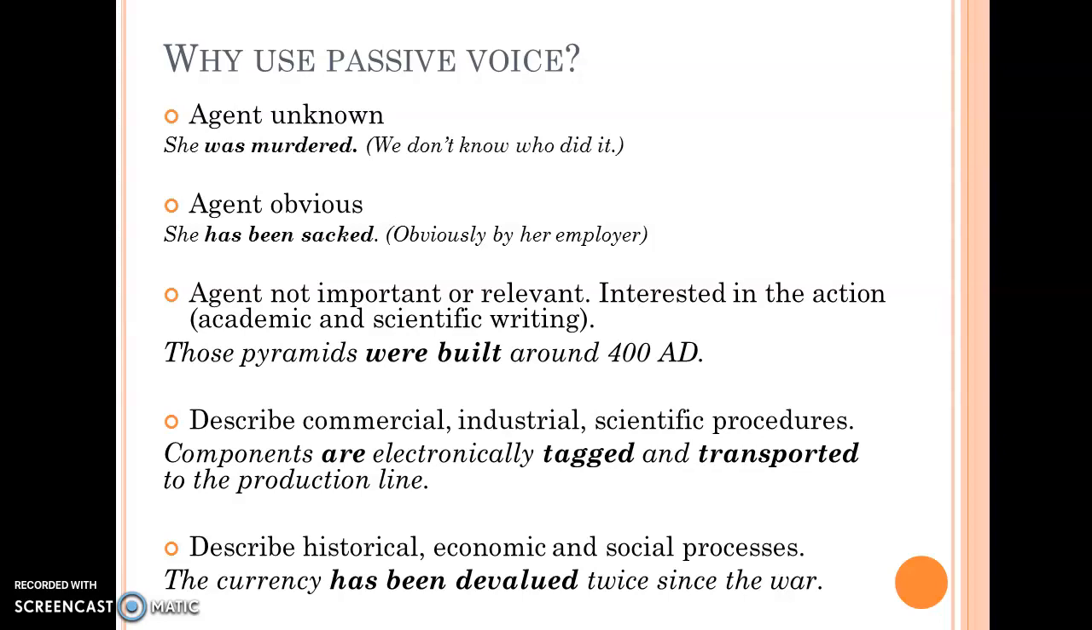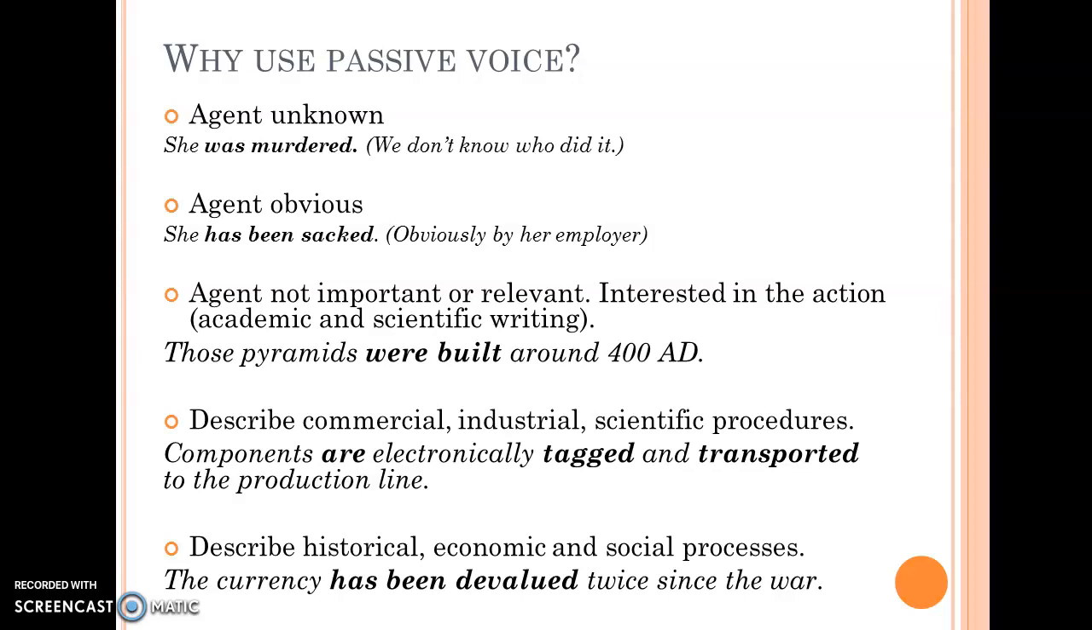We also use passive voice when the agent is unknown. In "She was murdered," we don't know who did the murdering action. Or when the agent is obvious, or when the agent is not important or irrelevant. And this is what you will usually find in academic and scientific writing.